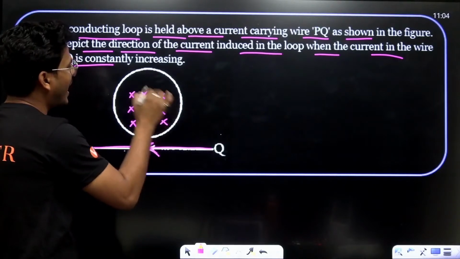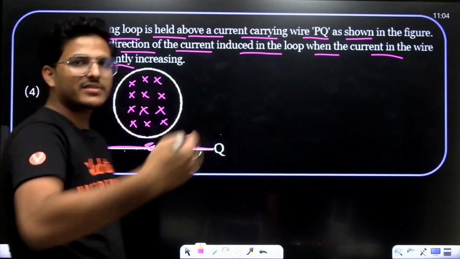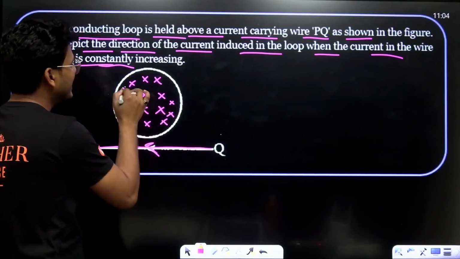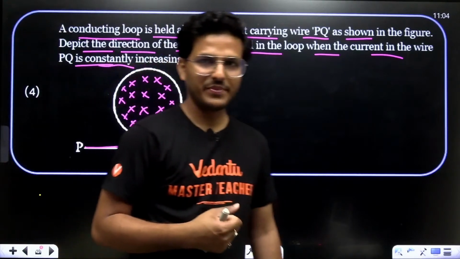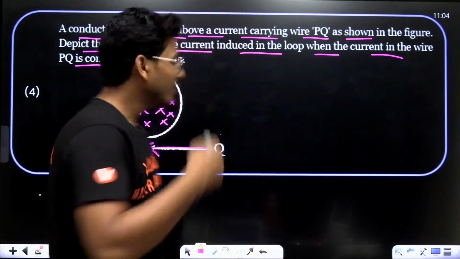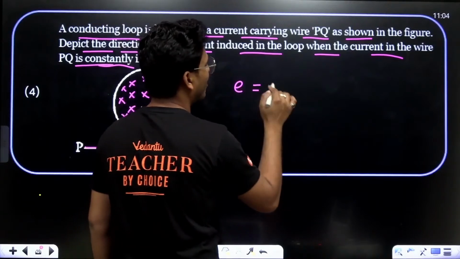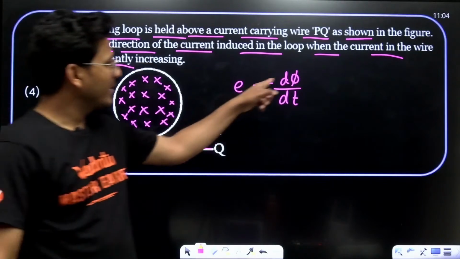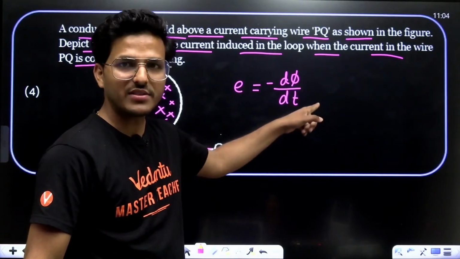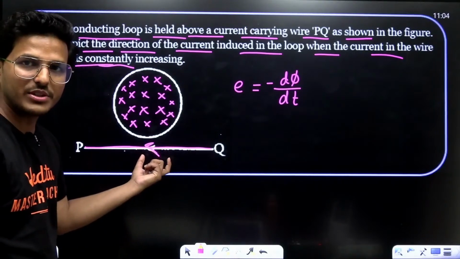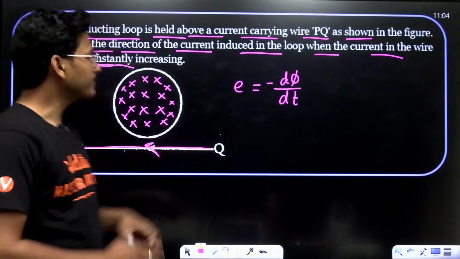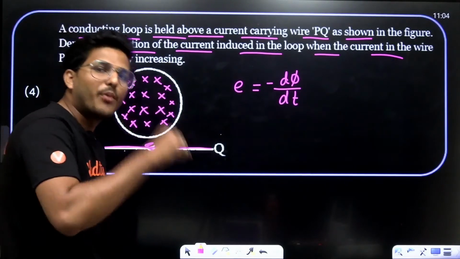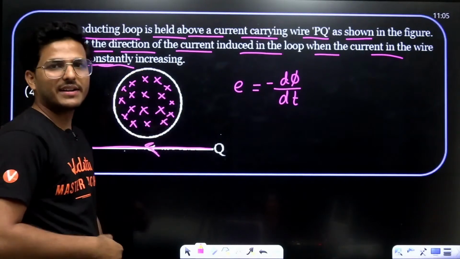And since the current is continuously increasing, there will be a change in magnetic flux in the loop. Due to this change in magnetic flux, we know the EMF induced across the coil is minus d phi upon dt. This is the change in flux just because the current is increasing continuously. Now, the direction of the induced current is in such a way as to oppose the change in magnetic flux.